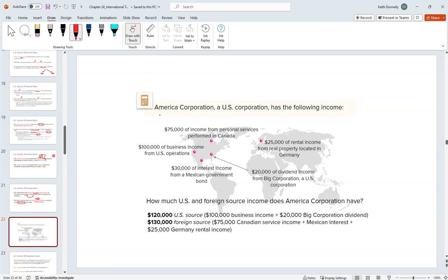So let's look at an example here. Right, we have America Corporation. They are a U.S. corporation and they have the following income, right?